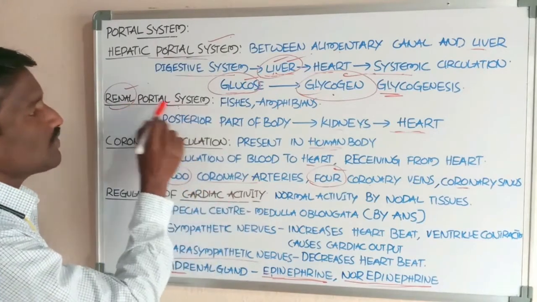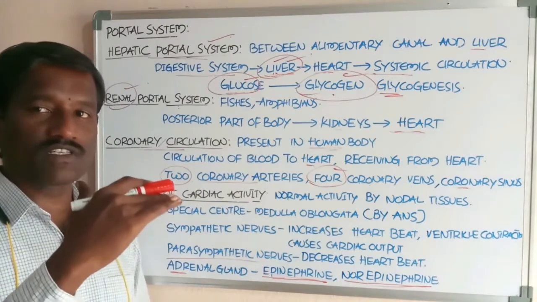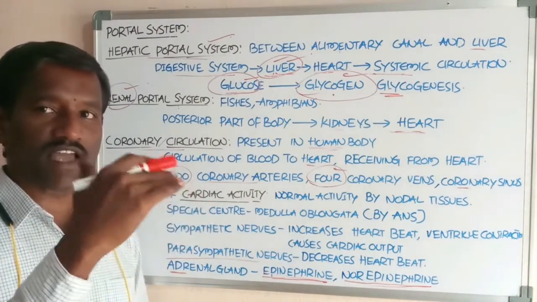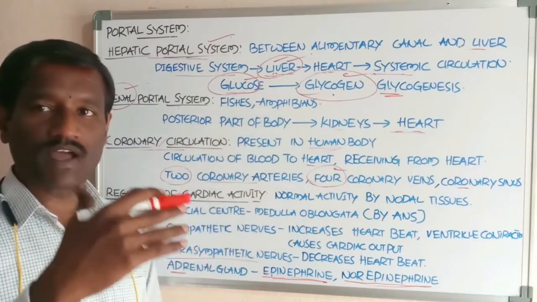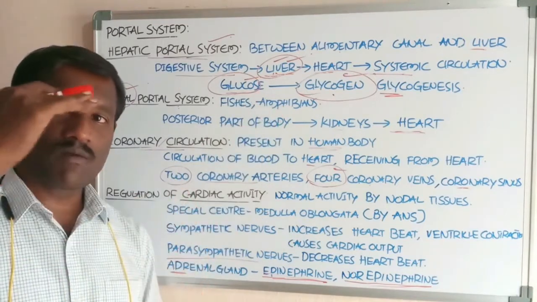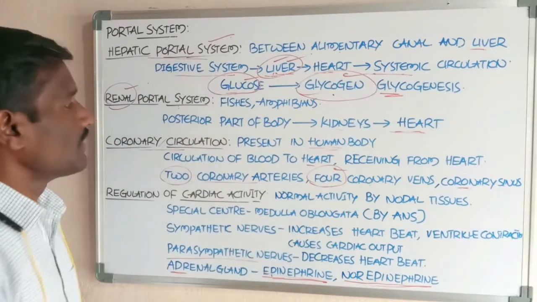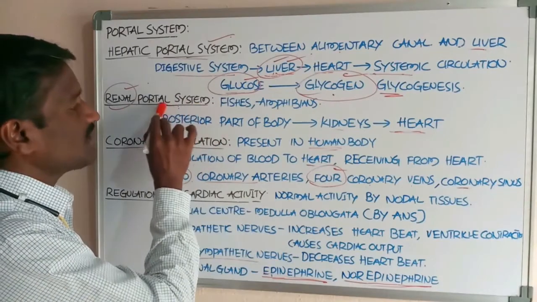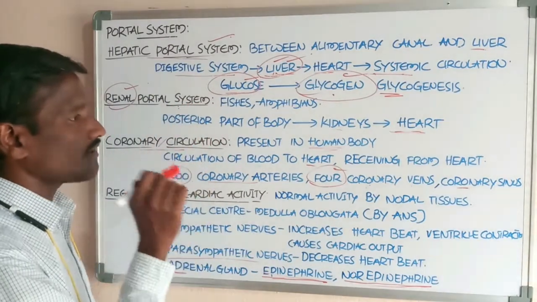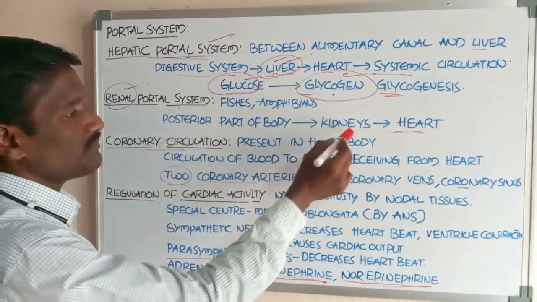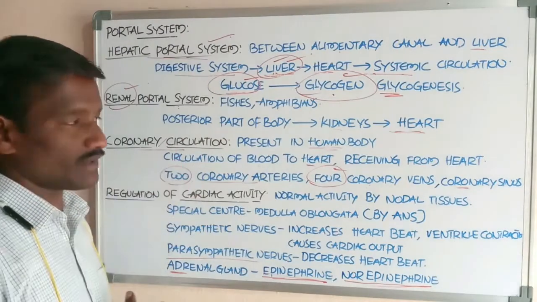Next, another one, the renal portal system. The renal portal system is present in fishes and amphibians, and it is reduced in reptiles and birds. It is completely absent in mammals, including human beings. The renal portal system consists of a portal vein. One of the organs in this type of system is the kidneys, so it is called the renal portal system.